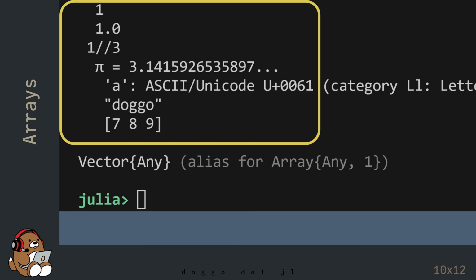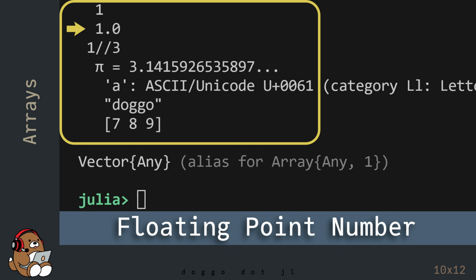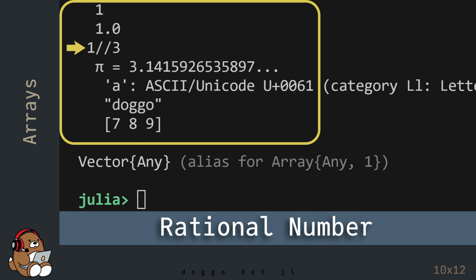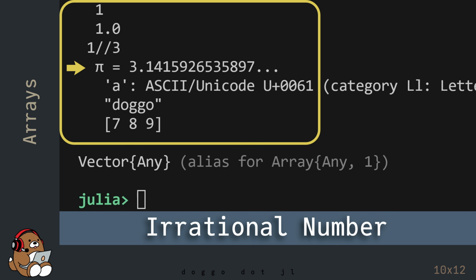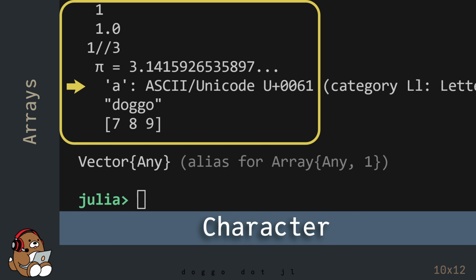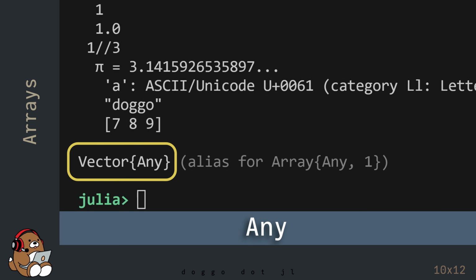So in this example, this column vector contains an integer, a floating point number, a rational number, an irrational number, a character, a string, and an array. Notice that the data type for the elements in this vector is type any. In Julia, the data type any is the most general form of a data type.